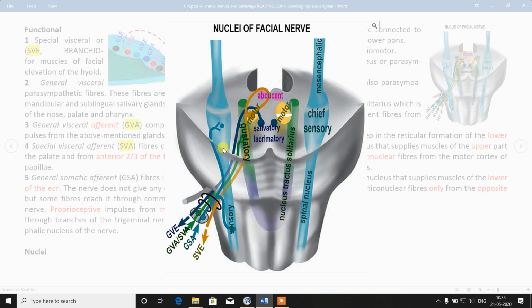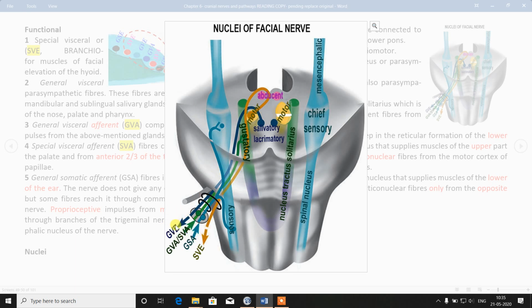It has two efferents, you can see GVE and SVE, by the direction of the arrow. Then there are two afferents, GVA, SVA, and GSA. So we have a total of four nuclei for these four arrows.